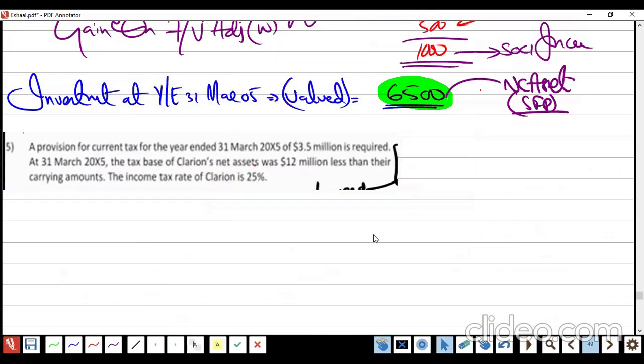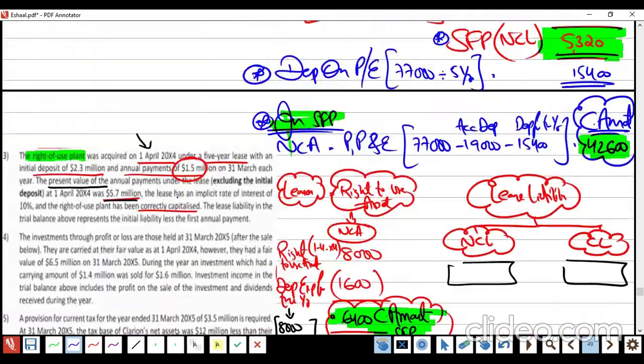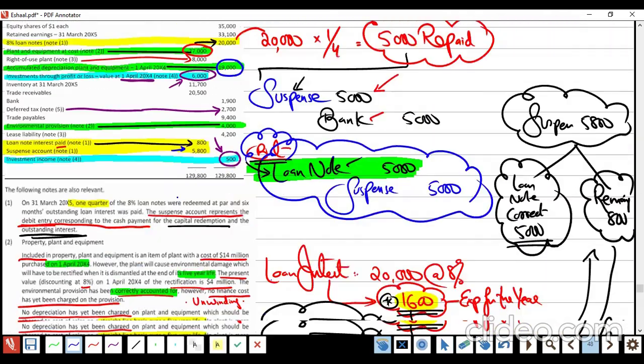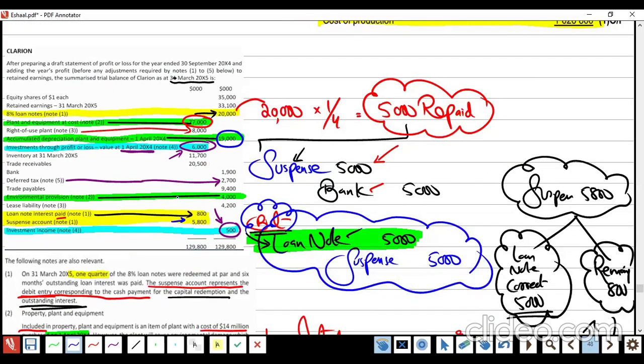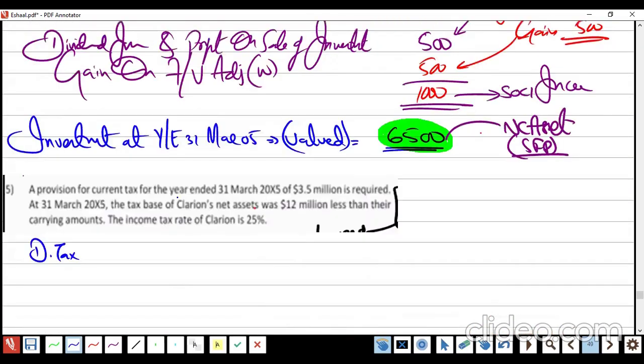Let me write it somewhere so we will not make a mistake. Deferred tax. Okay. Which side is it? Debit or credit? Credit. So credit means is it deferred tax asset or deferred tax liability? Liability. We will compare with the CD to find out the increase, right or wrong? Okay, let's see